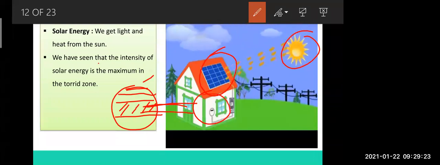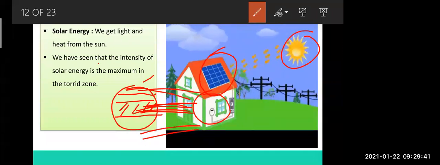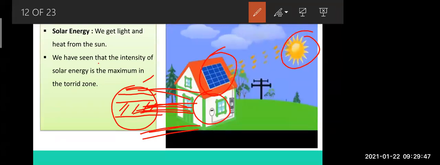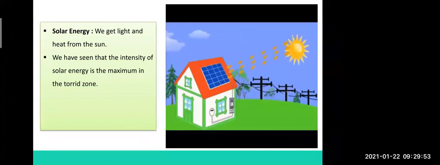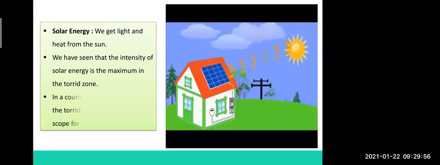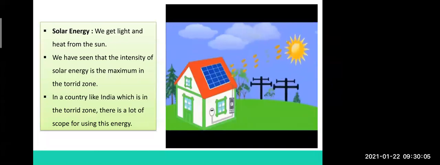So the region which comes directly under the influence of the sun, perpendicular to the sun, gets more heat and more sun rays. The area over here gets scattered sunlight, meaning the sunlight will not be so intense. So the area under the torrid zone receives more heat and more sunlight. We are very lucky that our country, India, comes in the torrid zone. So there is a lot of scope for using this type of energy which we get from the sun.